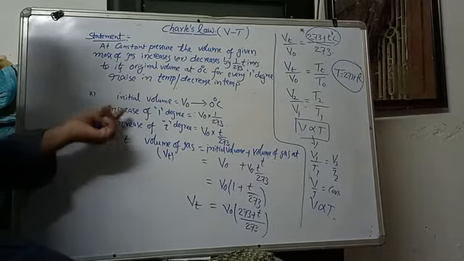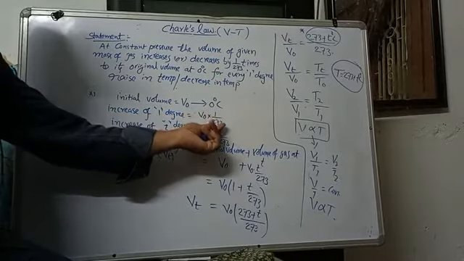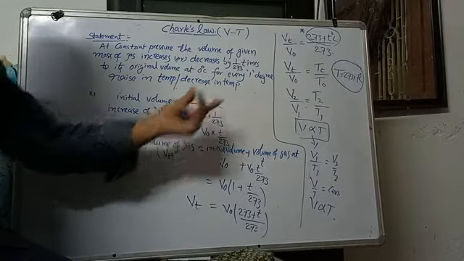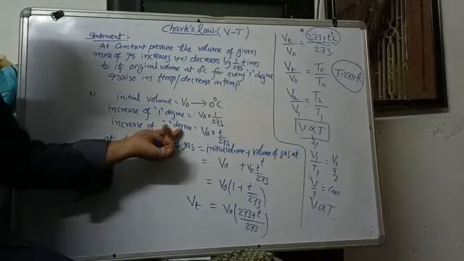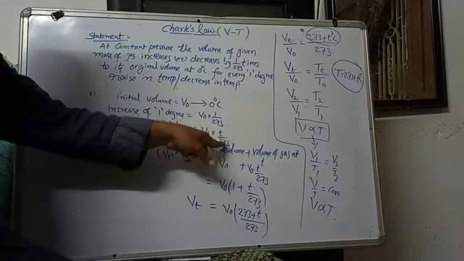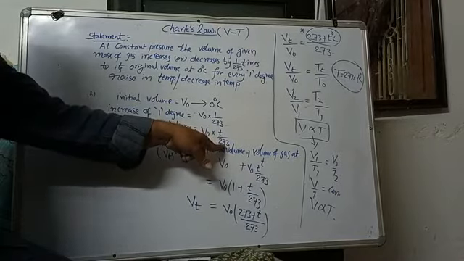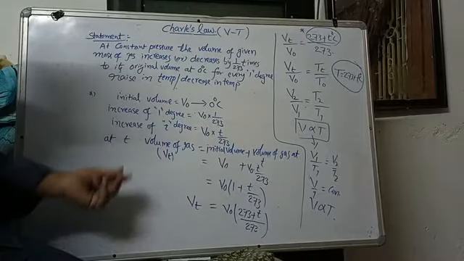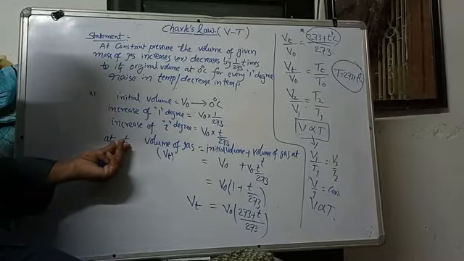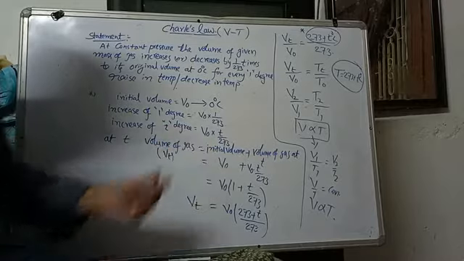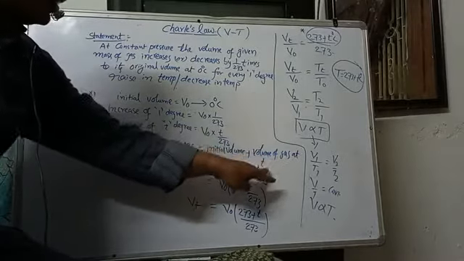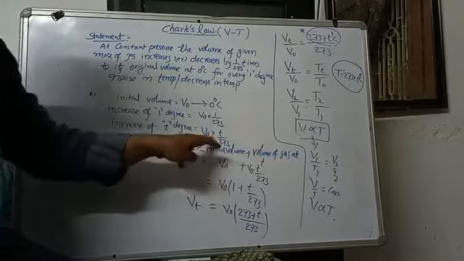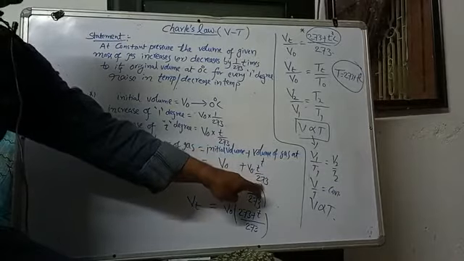So an increase of 1 degree increases the volume by 1 by 273 times its original volume. Similarly, an increase of T degree Celsius means the volume increases by T by 273 times than its initial volume. At T degree Celsius, the volume of the gas Vt is the initial volume V0 plus the volume of gas at T, which is V0 into T by 273.